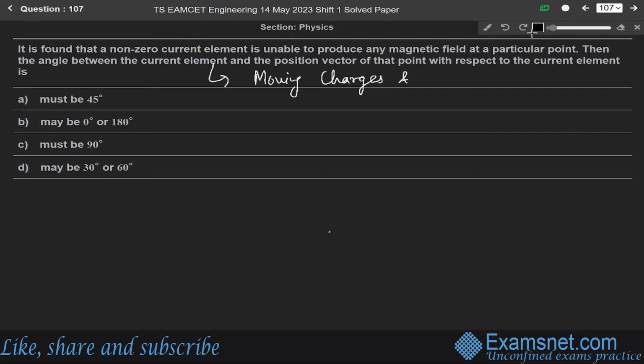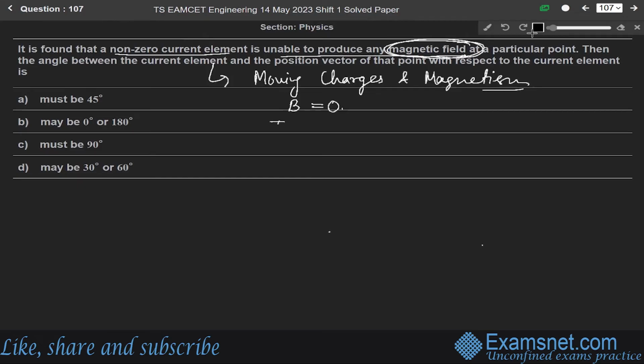Given that a non-zero current element is unable to produce any magnetic field, no magnetic field is here. So magnetic field B is equal to 0 according to the question.